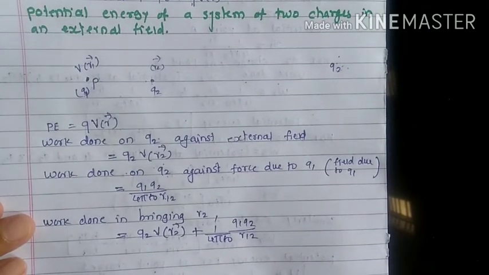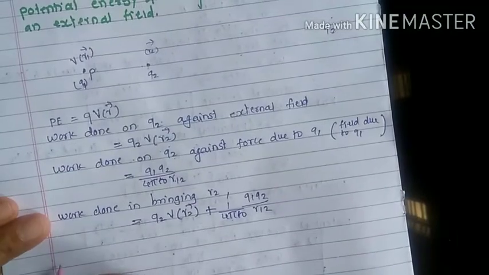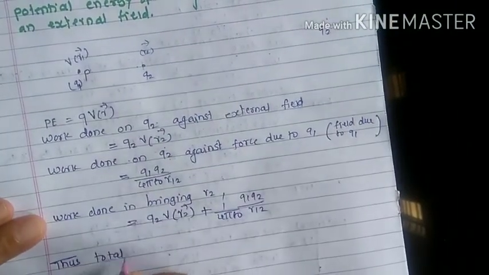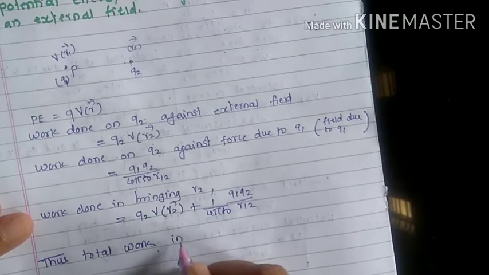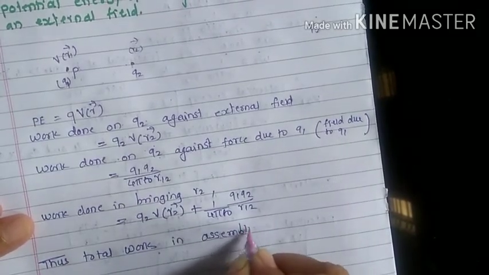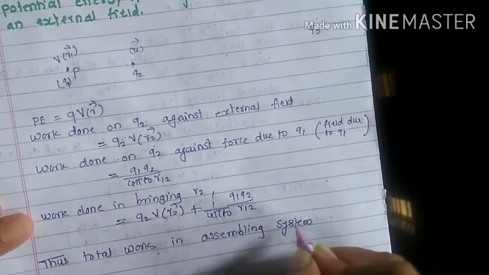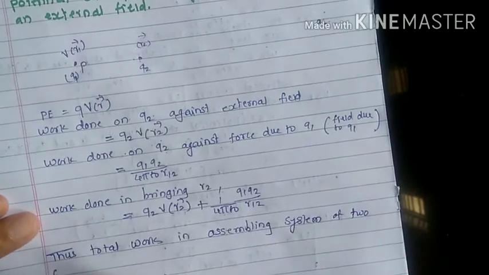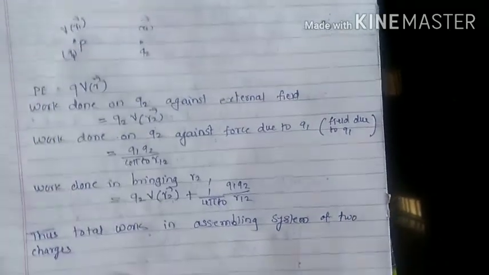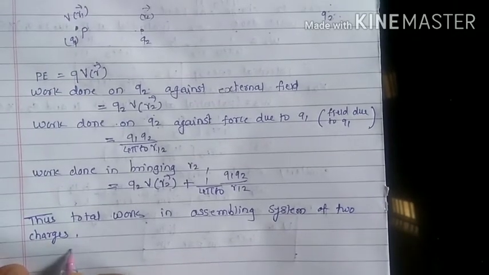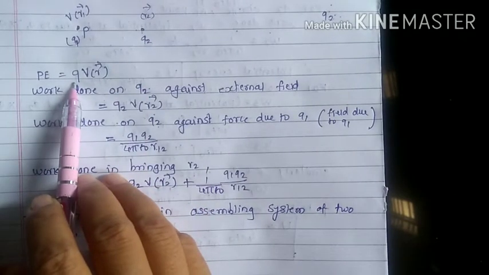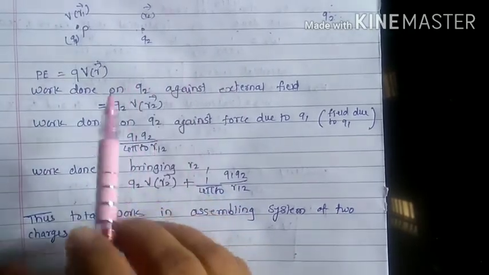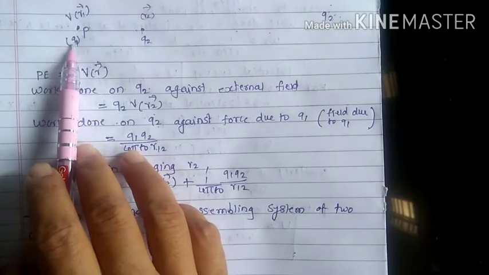Thus, the total work in assembling the system of two charges is the first work for Q1 only plus the work on Q2.